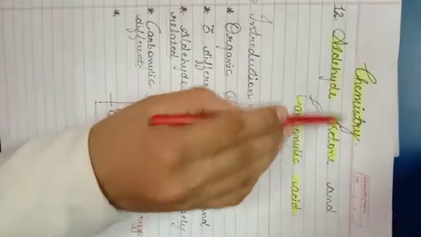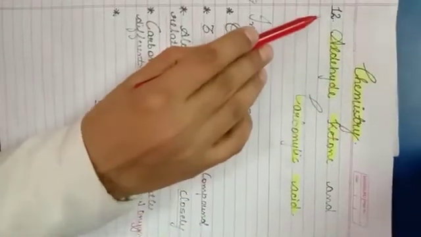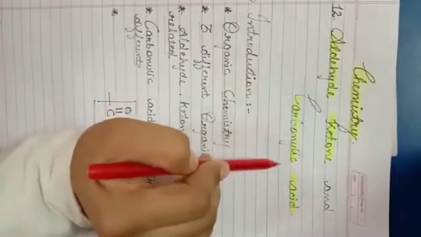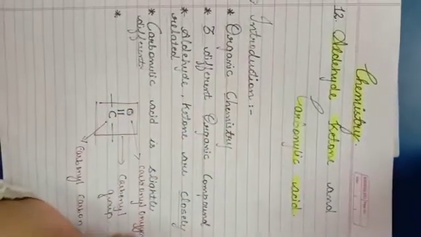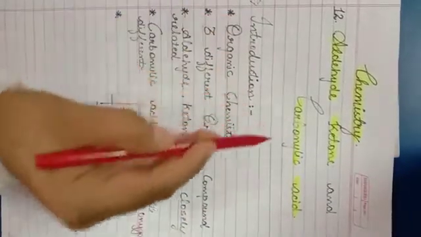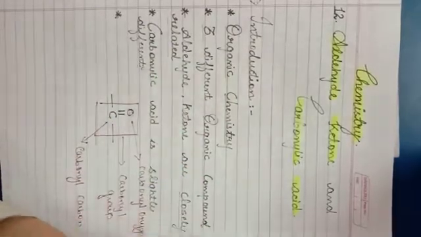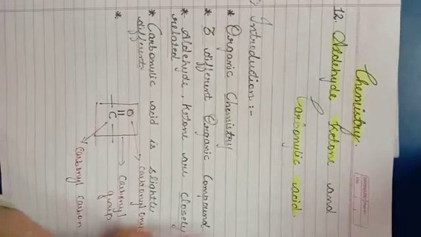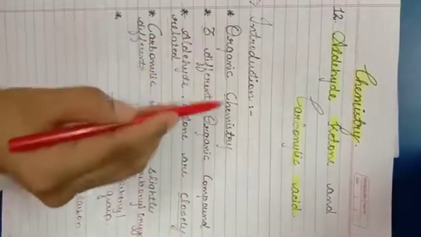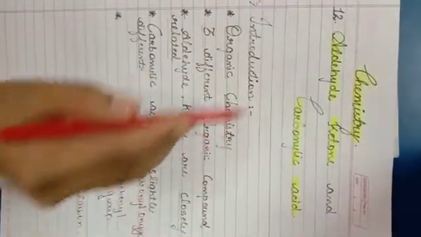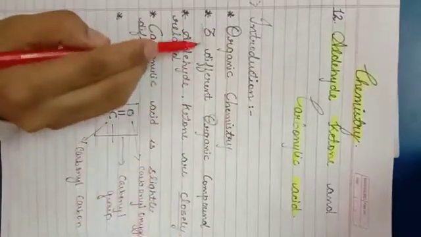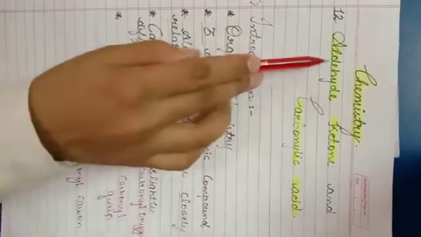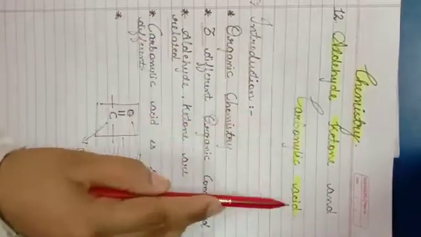We are going to study chemistry, chapter number 12, aldehyde, ketone and carboxylic acid. Before starting the chapter, let us have some introduction regarding it. As we know, there are various branches of chemistry. This chapter deals with organic chemistry. The chapter consists of three different organic compounds, that is aldehyde, ketone and carboxylic acid.